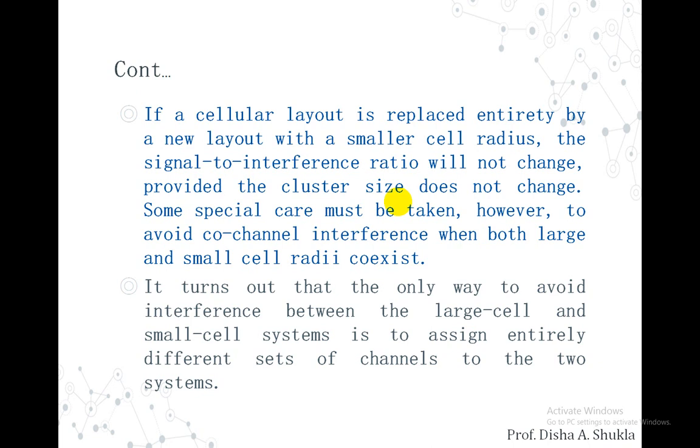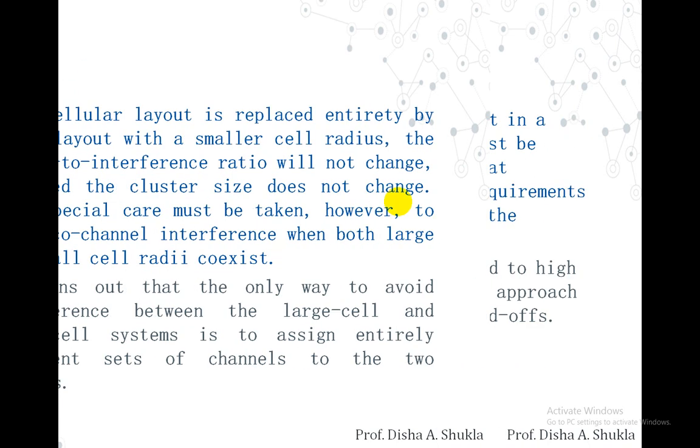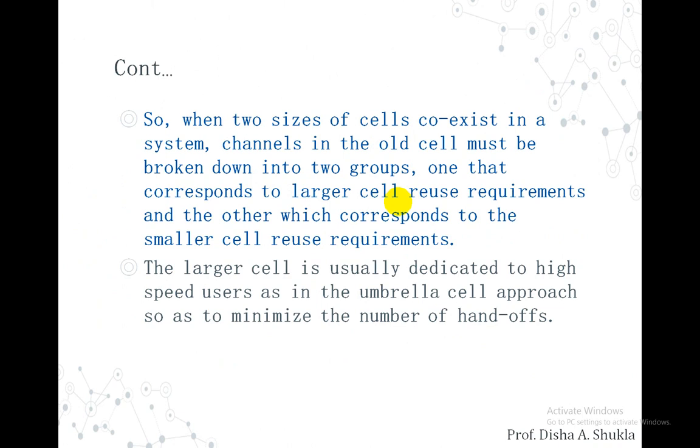That is, we have to give them different channels, and then the co-channel interference can be reduced. So when the two sizes of the cell coexist in a system, channels in the old cell must be broken down into two groups, one that corresponds to the larger cell reuse requirements and the other that corresponds to the smaller cell reuse requirement. So what happens is that when we do the cell splitting, there will be two types of cells, right? Some of them will be with a larger radius, some with a smaller radius.